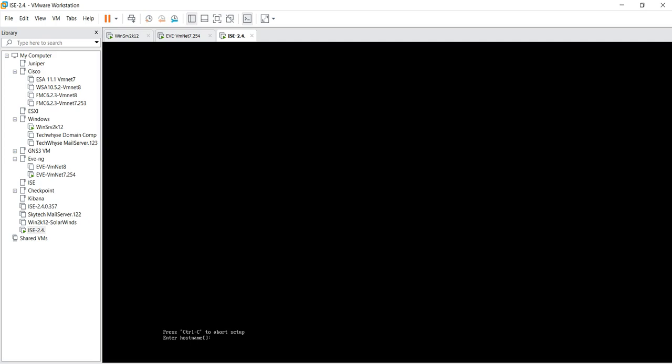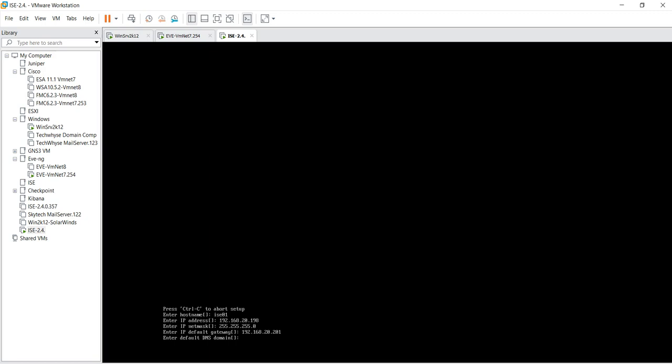It asks for host name. The host name, I'm just going to say ISE01. That'll be the host name. The IP address is going to be 192.168.20.198. We use 198. The mask is going to be /24. The default gateway is going to be 192.168.20.201. So that will be my default gateway.